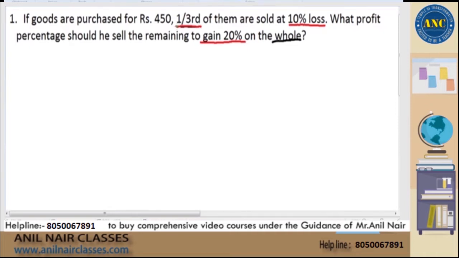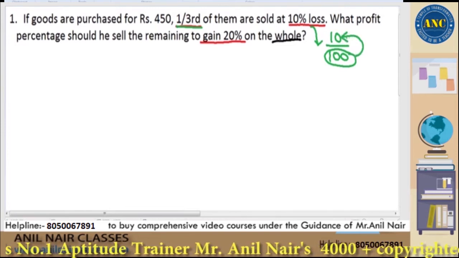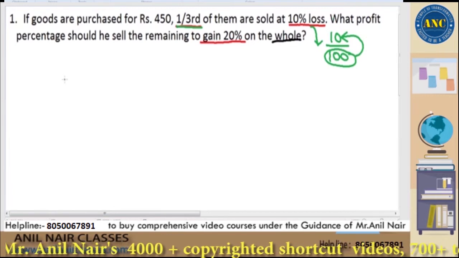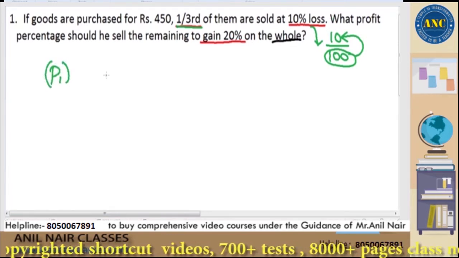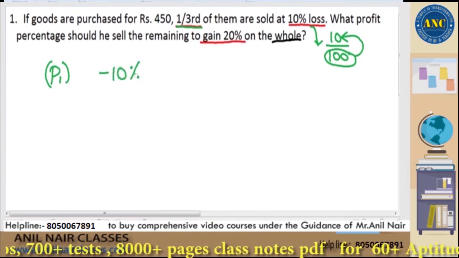Question says, one third of the product. First of all, what is the meaning of 10% loss? 10% is 10 by 100. That means if the product is 100 rupees, there is a loss of 10 rupees. Loss of 10 rupees is nothing but the price P1, it is 10 rupees loss, or in other words, it is 10% loss.